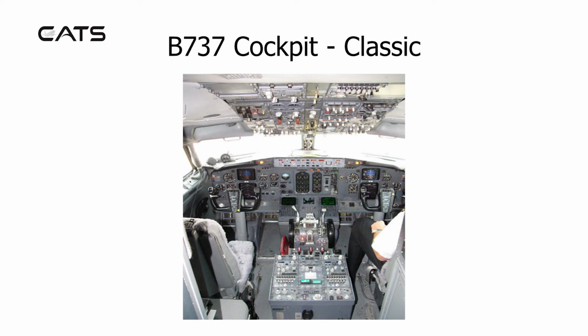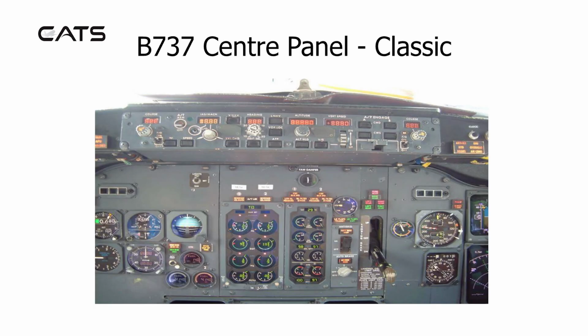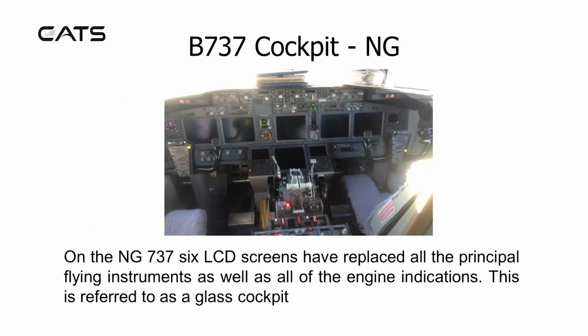Here's the cockpit view of the Boeing 737 Classic. And here's the centre panel. Here's the NG version. On the NG 737, 6 LCD screens have replaced all the principal flying instruments, as well as all of the engine indications. This is referred to as a glass cockpit.